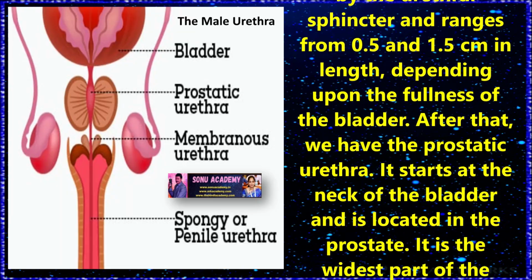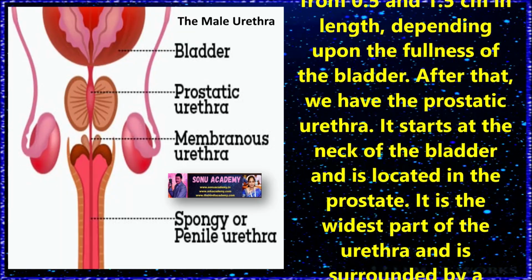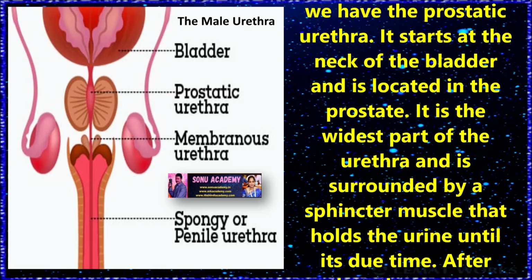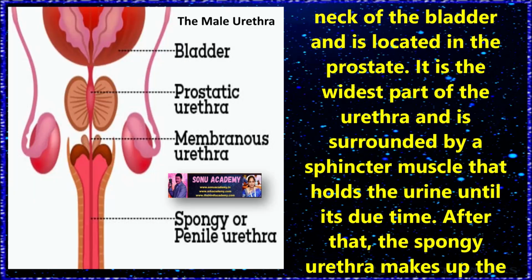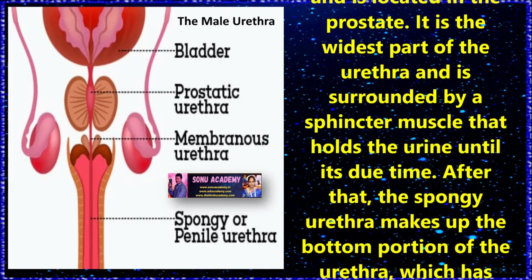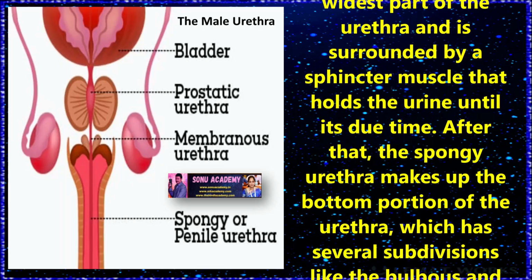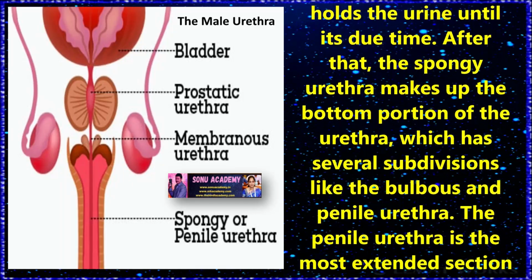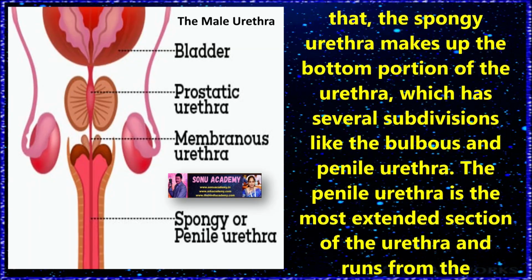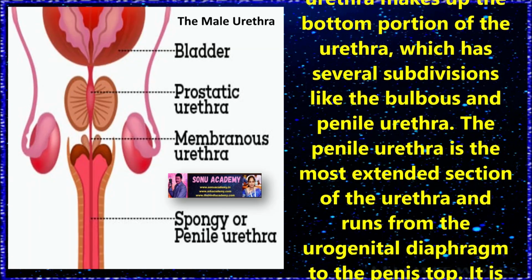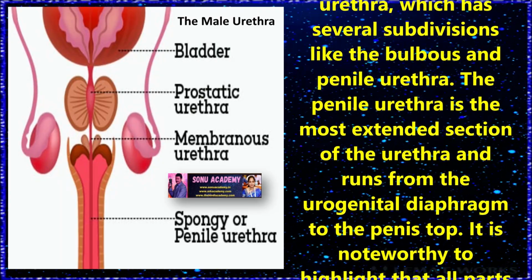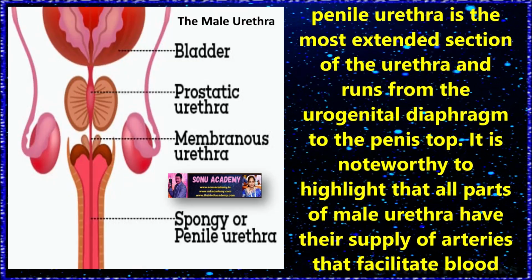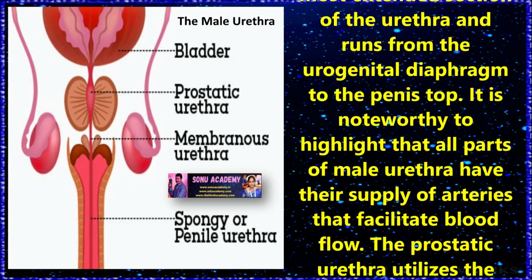After that, we have the prostatic urethra. It starts at the neck of the bladder and is located in the prostate. It is the widest part of the urethra and is surrounded by the sphincter muscle that holds the urine until its due time. After that, the spongy urethra makes up the bottom portion of the urethra, which has several subdivisions like the bulbous and penile urethra. The penile urethra is the most extended section and runs from the urogenital diaphragm to the penis tip.